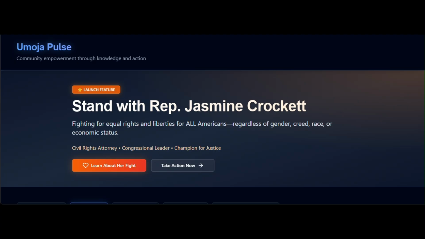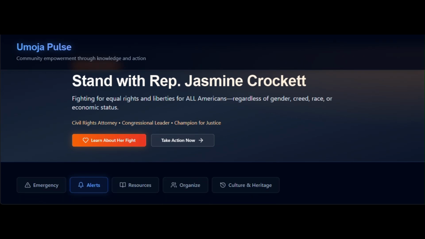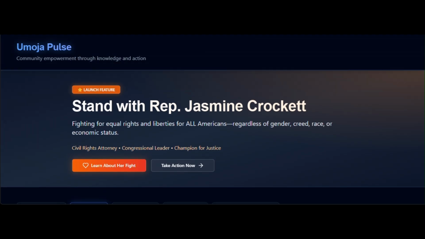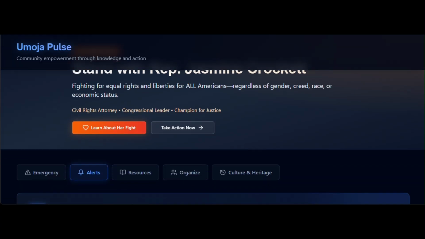Let's begin. We are now on the home page, which serves as the central command center for our users. The home page features 5 core sections: emergency resources, alerts, resources, organize, and culture and heritage. Users immediately see our Jasmine Crockett advocacy banner, highlighting her fight for equal rights and liberties for all Americans regardless of gender, creed, race, or economic status.